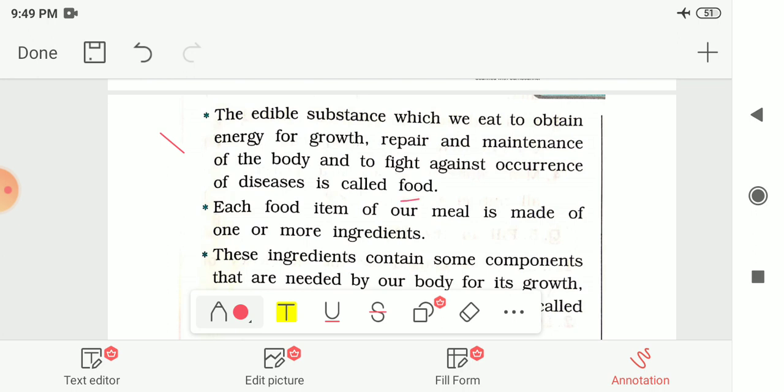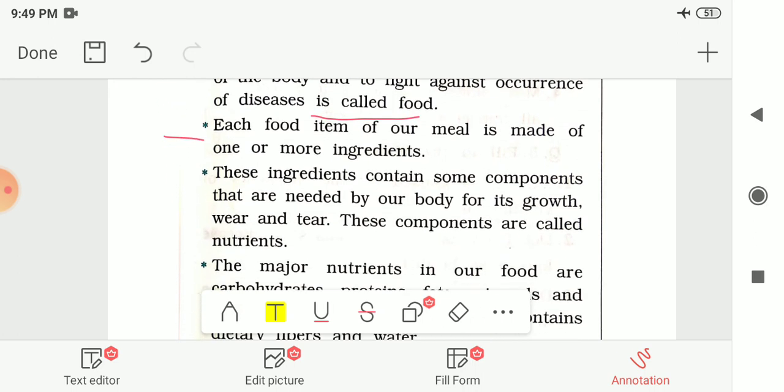The substance which we are taking, this one we had already seen in the first chapter, that the substance which we are eating to get energy, to grow, to repair and maintain our body, and to fight against some disease is called food. And each food item of our meal is made up of one or more ingredients, as in the previous chapter we had seen already.